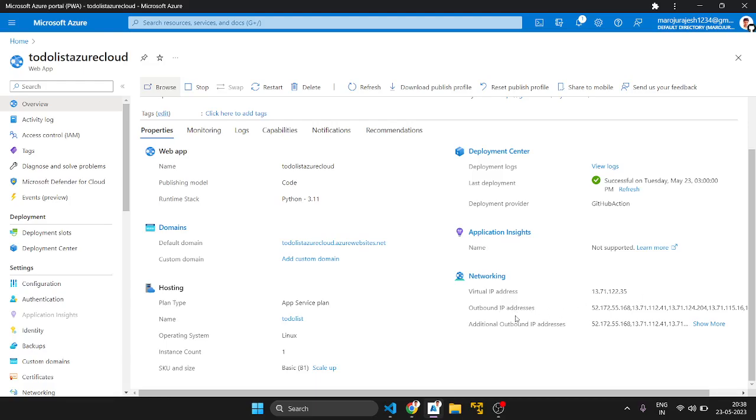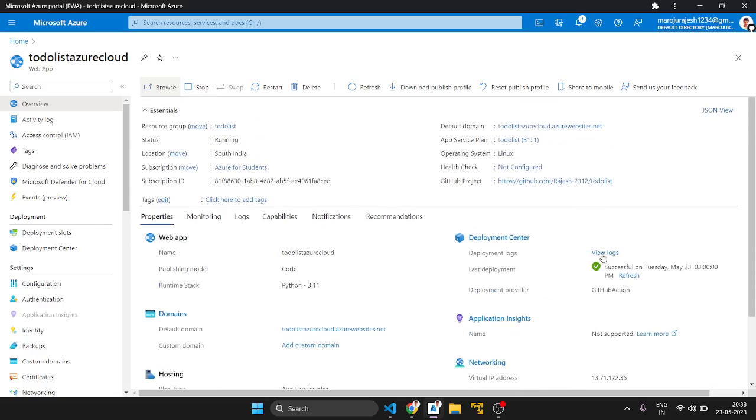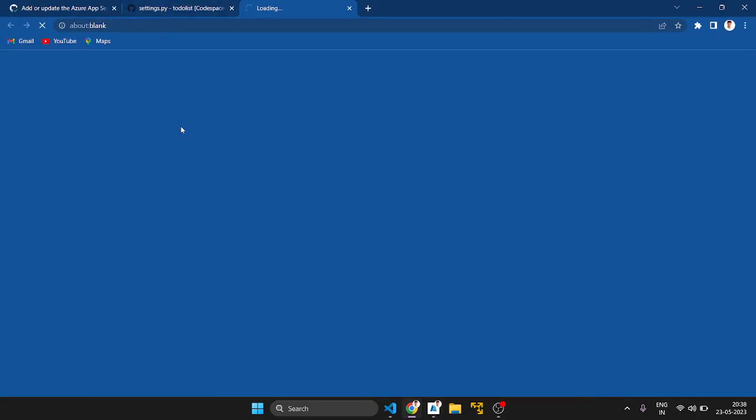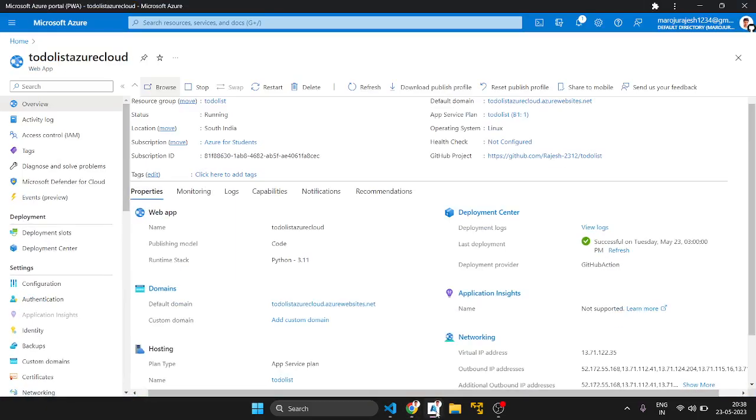When we are creating an application, it creates some of the IP addresses and bindings. I am not using any health checks, and deployment is provided by GitHub Actions. By using GitHub Actions we can deploy. It's not reloading, it is taking some time to reload.